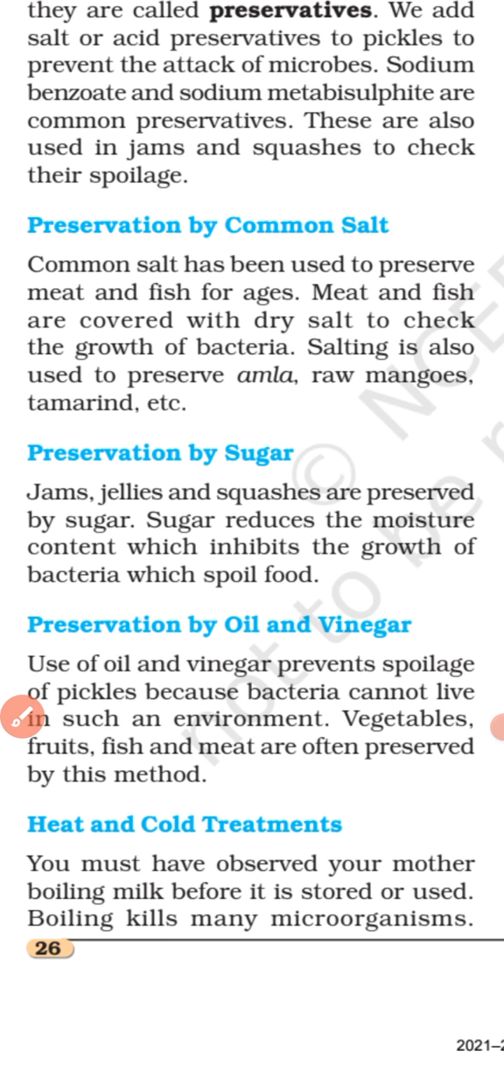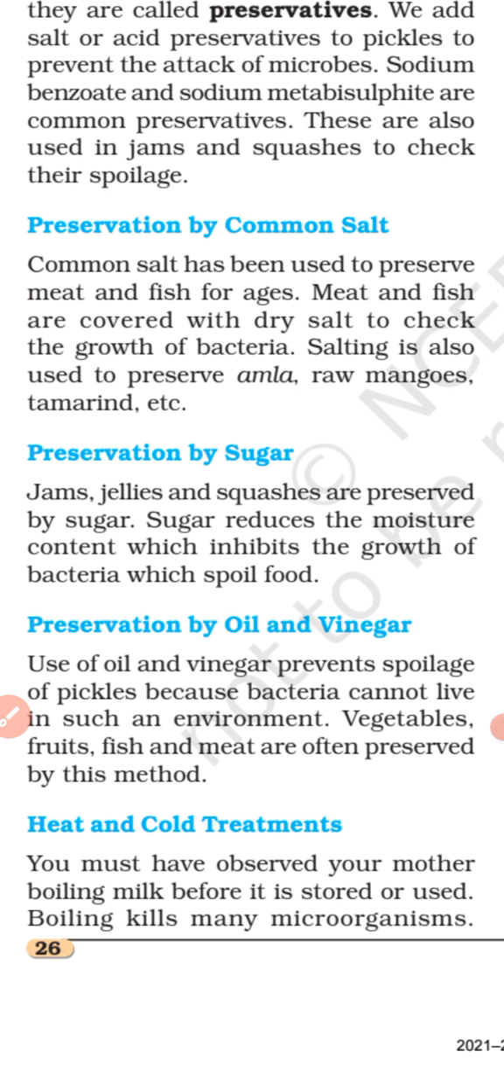Next is preservation by oil and vinegar. Mustard oil, basically. You've seen mustard oil, right? Mustard oil and vinegar are widely used as preservatives for the preservation of fruits and vegetables in the form of pickles, in the form of achars. The use of mustard oil or vinegar prevents the spoilage of fruits and vegetables because food spoiling bacteria cannot live in such an environment.